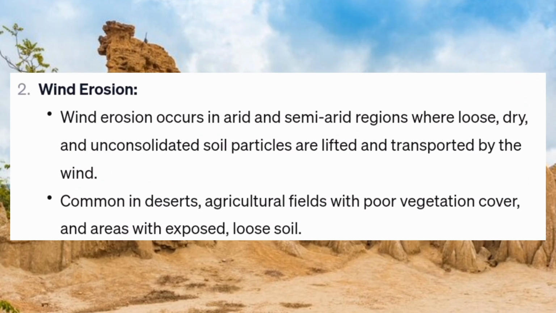Wind erosion occurs in arid and semi-arid regions where loose, dry, and unconsolidated soil particles are lifted and transported by the wind, common in deserts, agricultural fields with poor vegetation cover, and areas with exposed, loose soil.